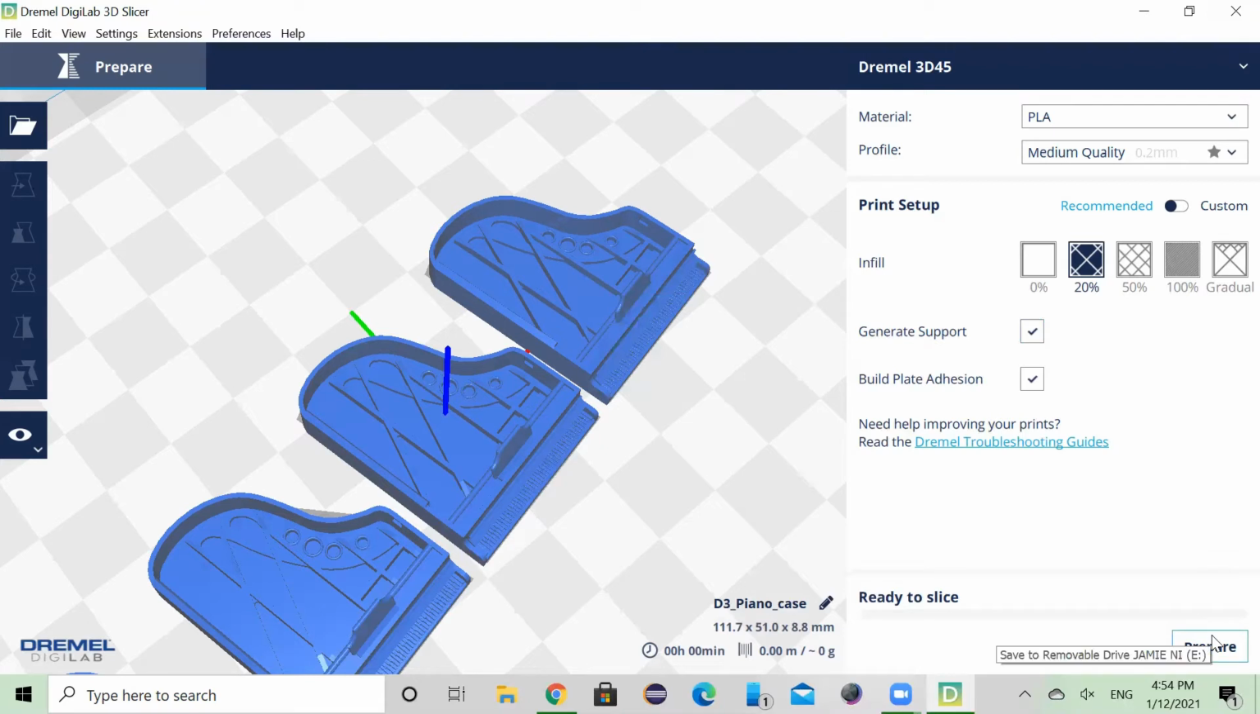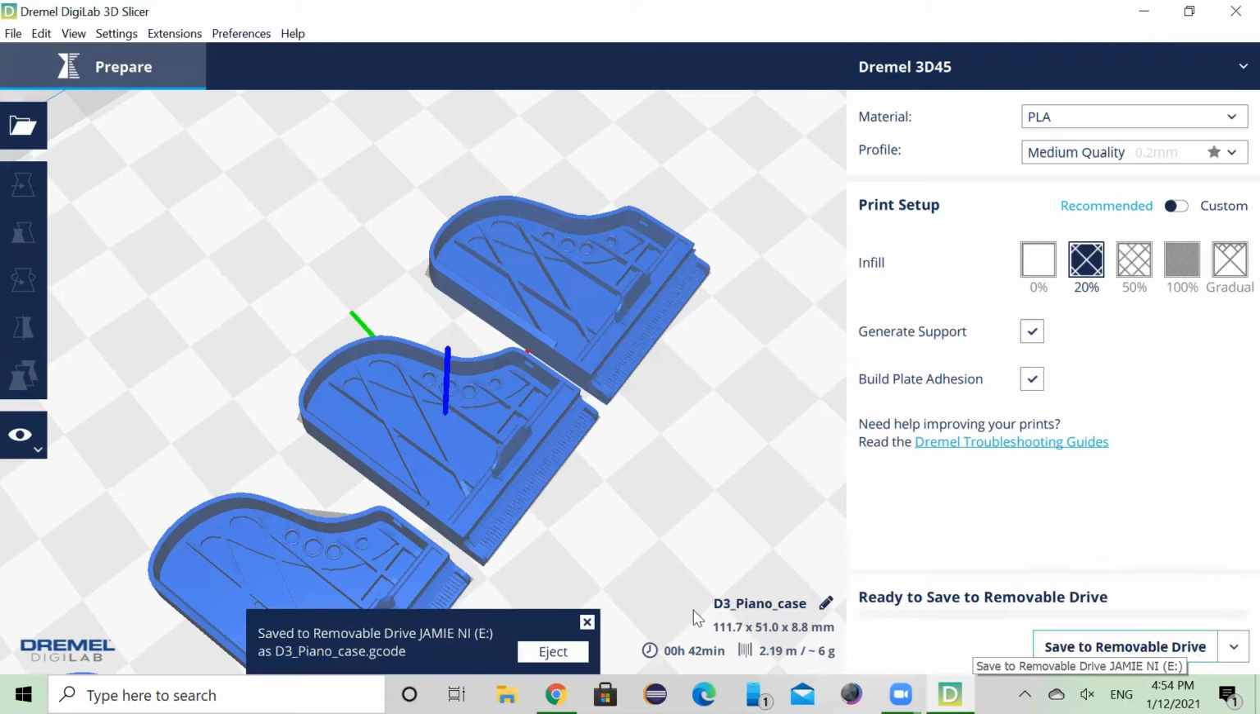Alright, so now we're ready to prepare the model. The slicer is going to slice it into a file which the printer can actually read. And then right here, you'll see the time, you'll see the amount of material that will be needed, and the dimension of the object.